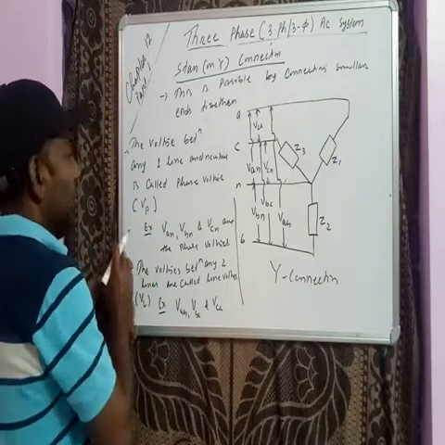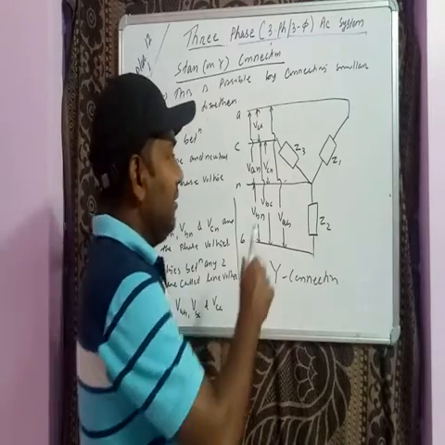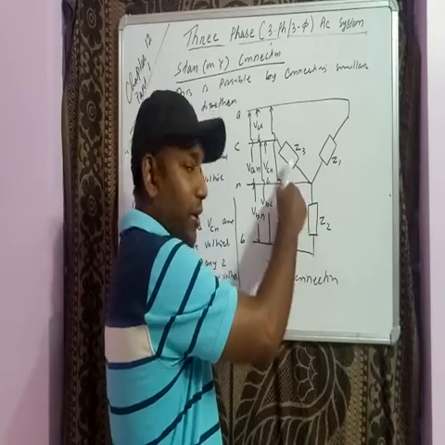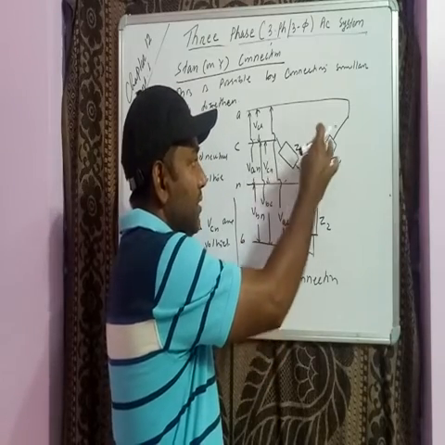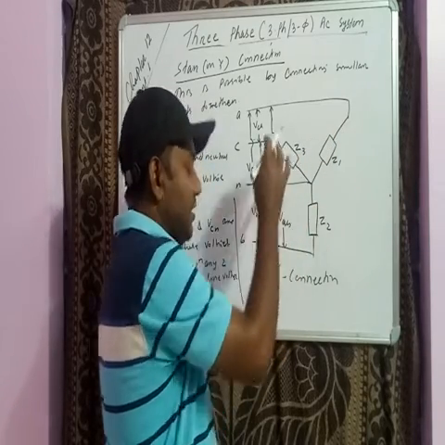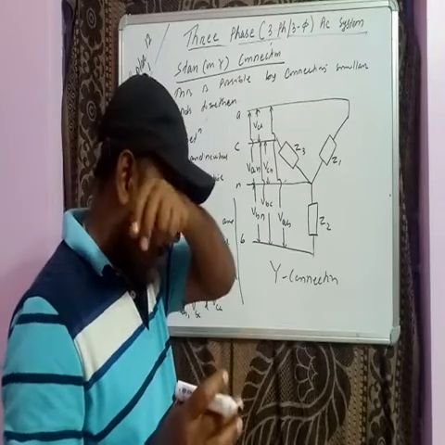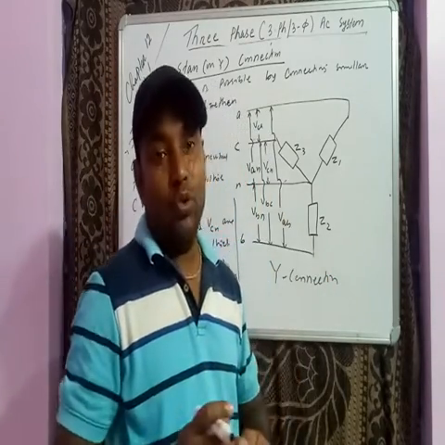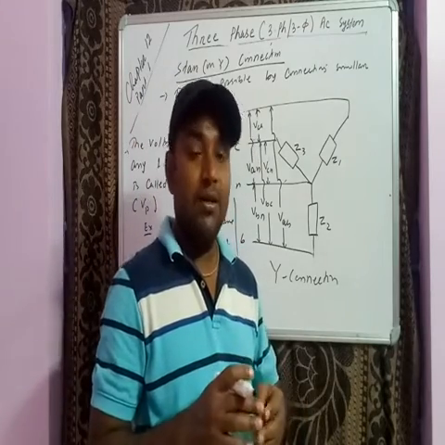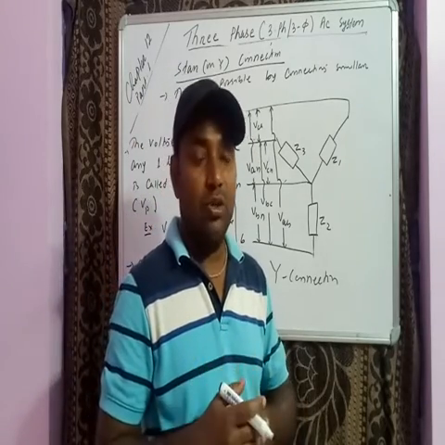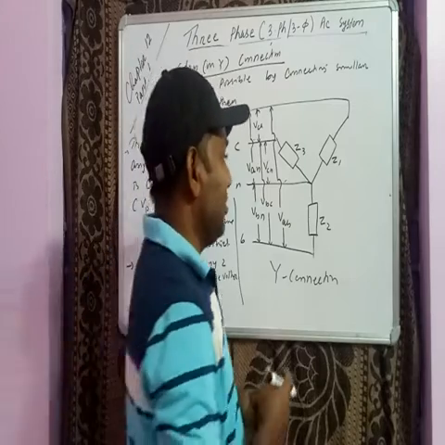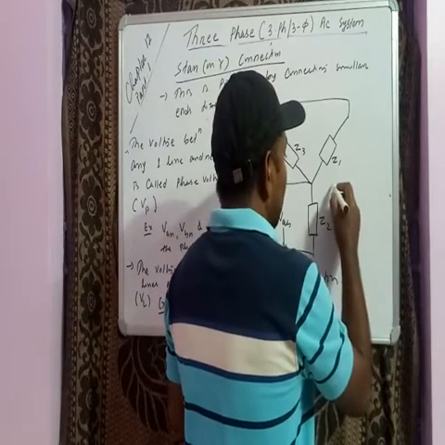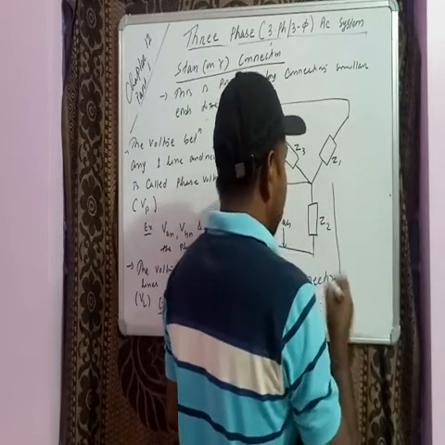Okay? So you can see these are the coils or impedance of coil. If Z1, Z2 and Z3, the impedance of these three coils, magnitude as well as phase, are the same, then we can say the system is a balanced system. So one more thing I am showing here.